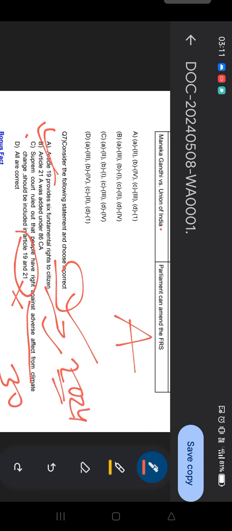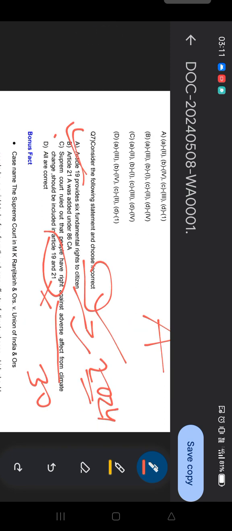It is also part of the fundamental rights, but according to the Supreme Court it is not articles 19 and 21, but articles 14 and 21. So according to articles 14 and 21, people have a right against the adverse effects of climate change, as climate change is dangerous to human life and the rights of human society.